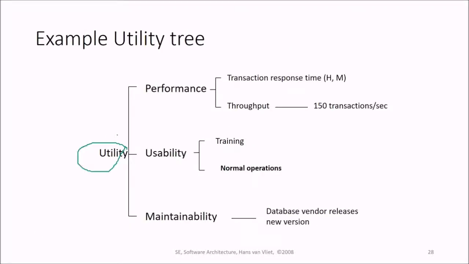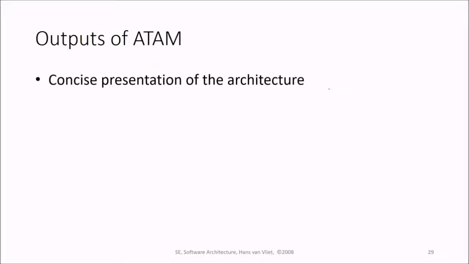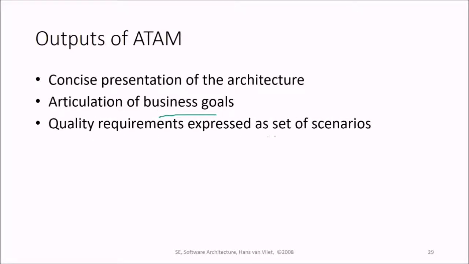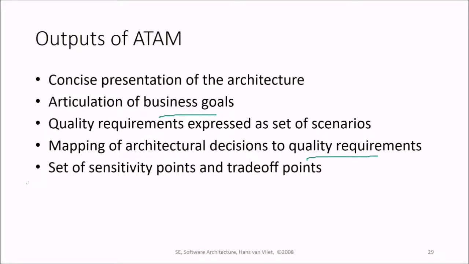This is an example utility tree: performance, usability, maintainability. Performance can be transaction response time or throughput. Usability can be training, normal operations. Maintainability, that is, the data when a vendor releases new versions, etc. What are the outputs of ATAM? A concise presentation of the architecture, articulation of business goals, quality requirements expressed as a set of scenarios, mapping of architectural decisions to quality requirements, and a set of sensitivity points and trade-off points.